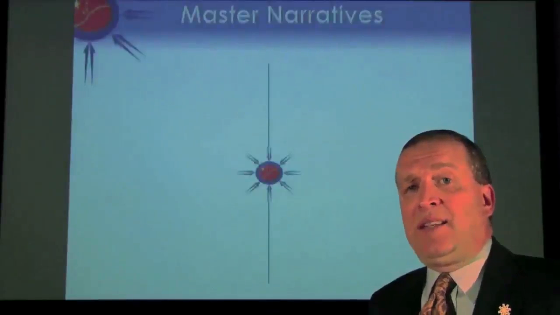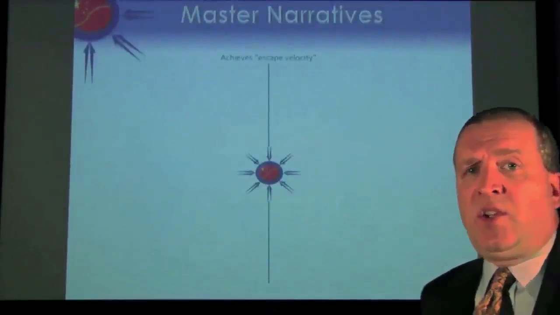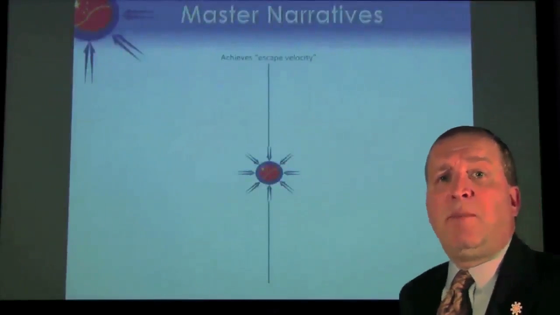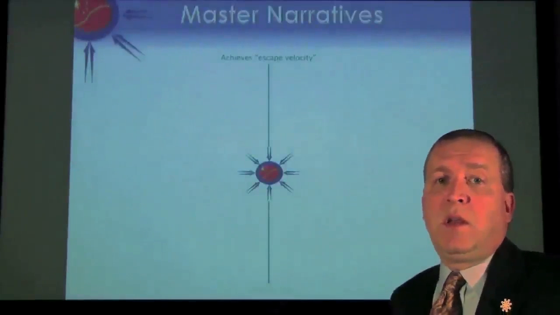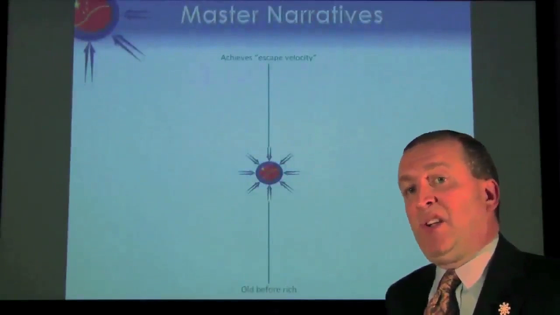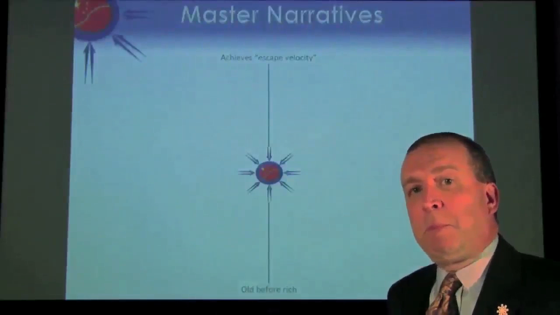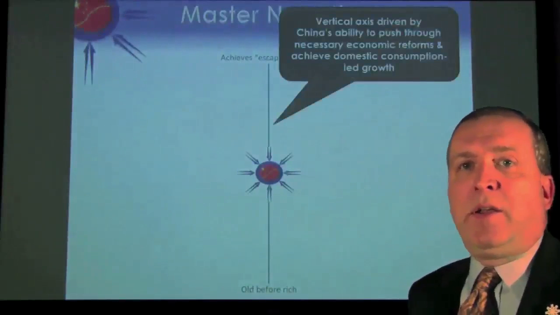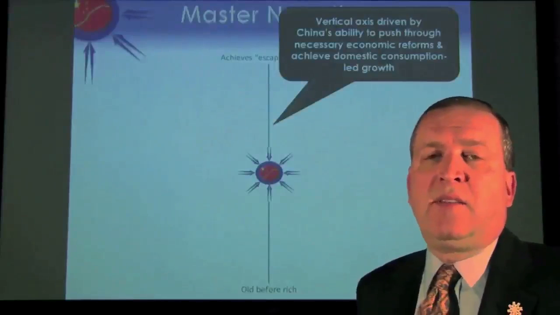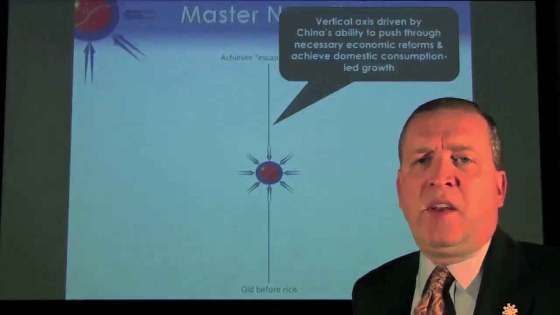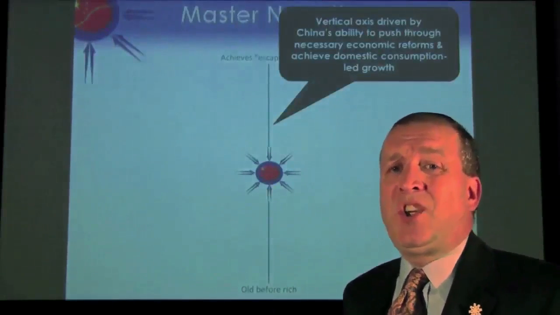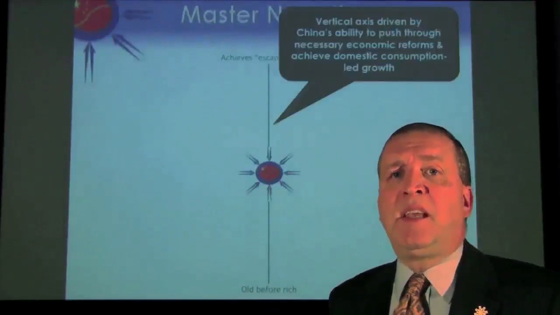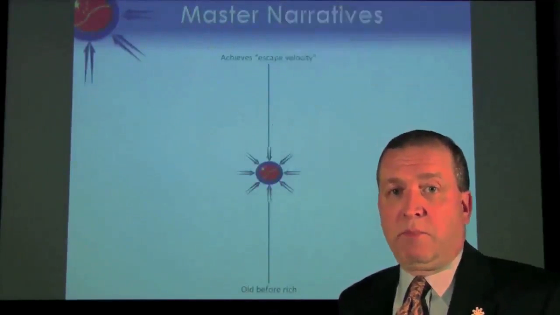We'll draw a vertical axis, and we'll ask the question, does China achieve escape velocity? That's to the north. Or does China get old before it's rich? That's to the bottom. The key variable here on the vertical axis is China's ability to push through the necessary economic reforms and whether it can shift dramatically to domestic consumption-led growth.